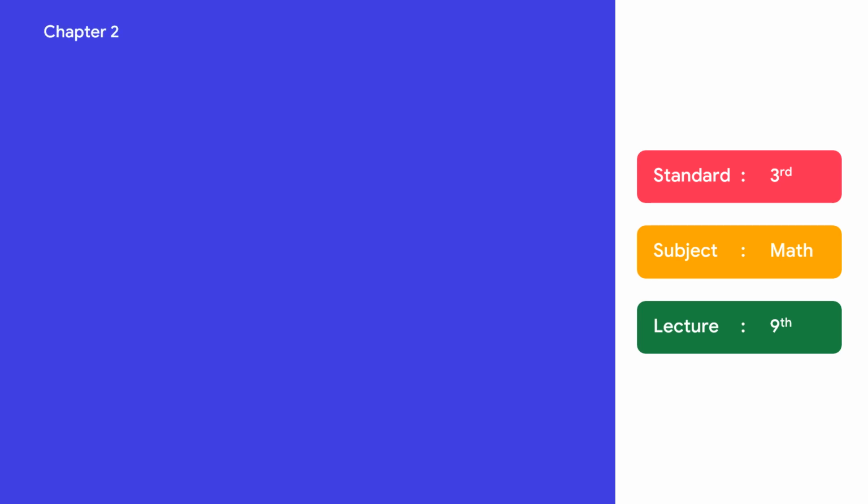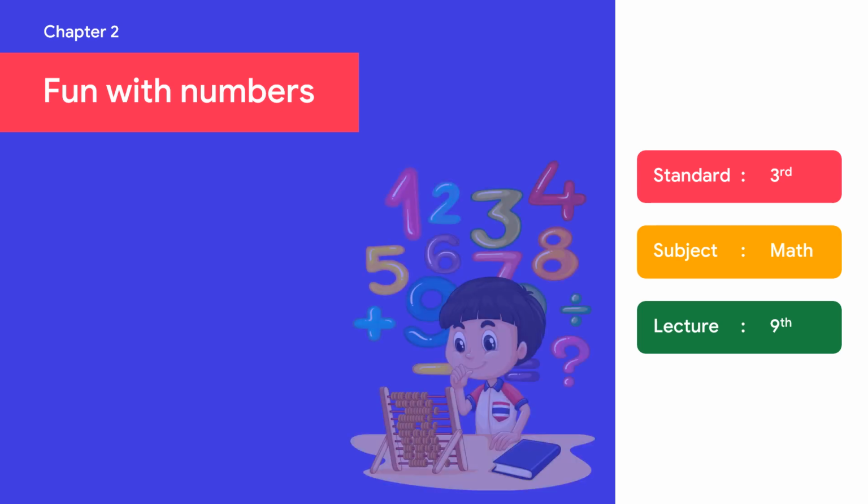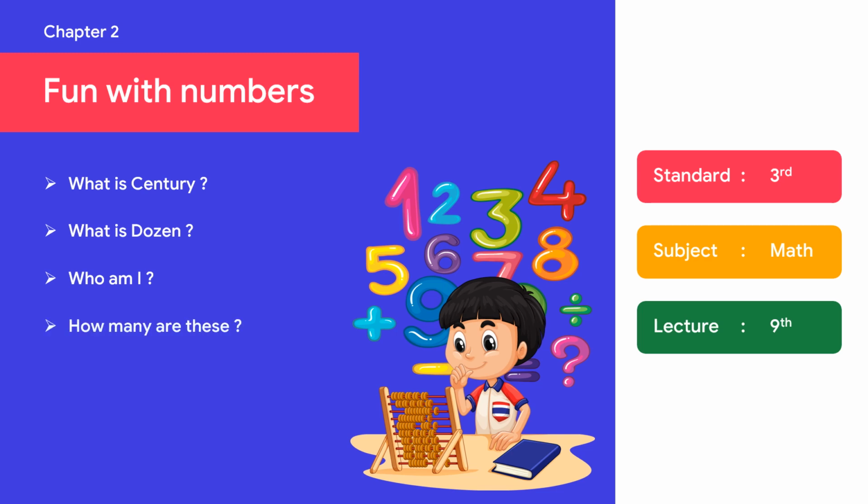So today we are going to study one new and last topic of chapter number 2. Today you are getting some information about what is century, what is dozen, and "Who am I?" regarding the century and dozen. Then how many are these? In this you have to count some money, count some safes, and then do the exercise regarding counting.